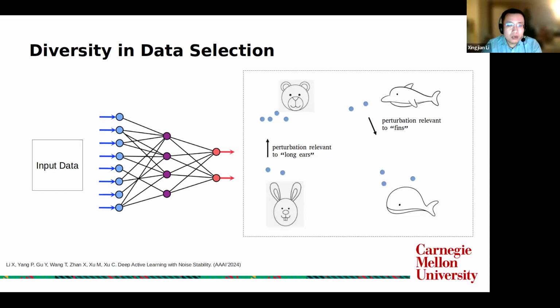Similarly, if the recognition of fins is affected, a dolphin representation may move to a whale. So by considering the diversity of the output deviations, the selected examples can cover more sensitive features to improve the future model.